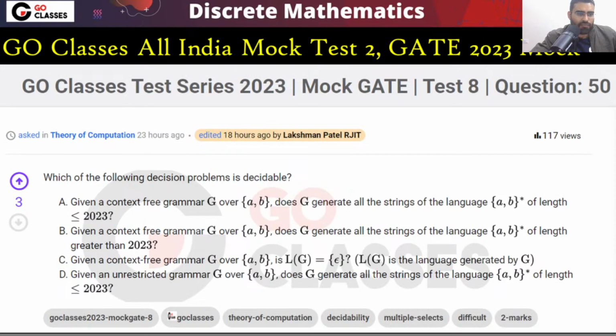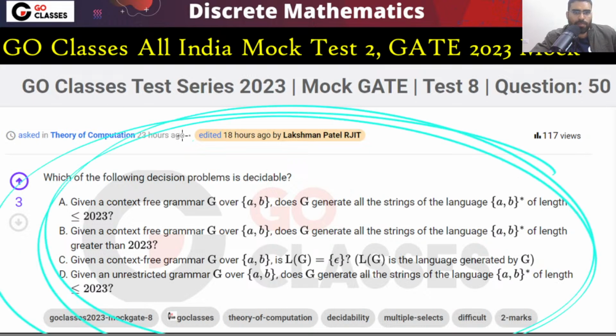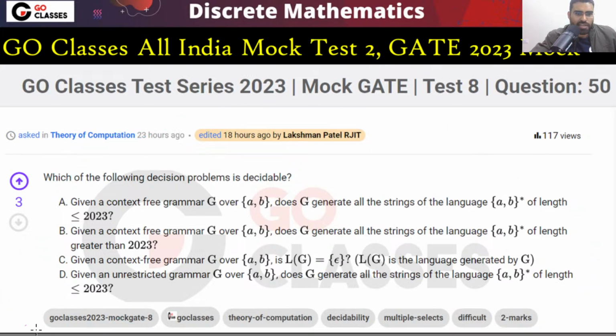This is interesting. A very brilliant, very nice question from the Berkeley University. Okay, so let's see this one. The question is asking, which of the following decision problems is decidable? The question is asking for decidable, remember. So don't make a silly mistake. Now you tell me.